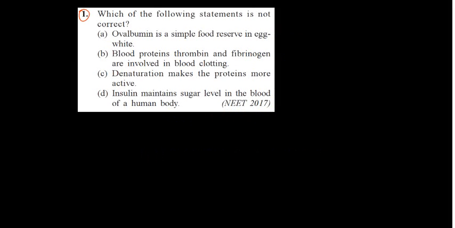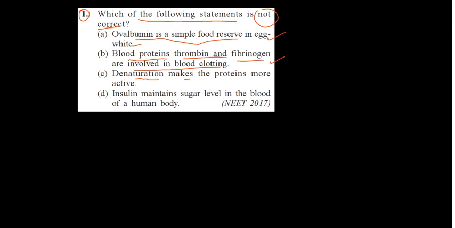Question number 1. Which of the following statements is not correct? Whenever "not correct" is given, you have to read all four options carefully, so we have to select the wrong option. Albumin is a simple food reserve in egg white. Yes, albumin is there in the egg, so it is a correct statement. Blood proteins thrombin and fibrinogen are involved in blood clotting. Yes, this is also correct. You will learn the same thing in biology also.